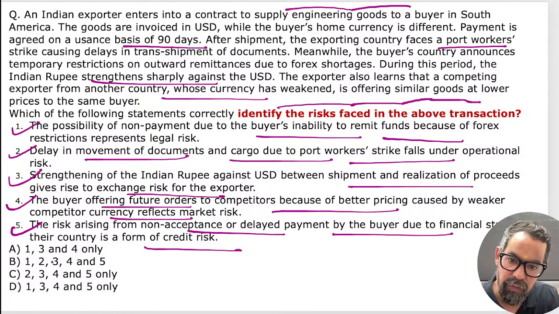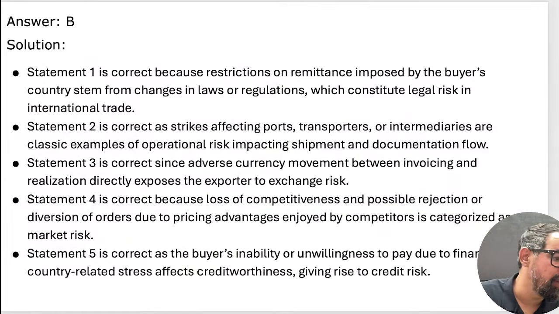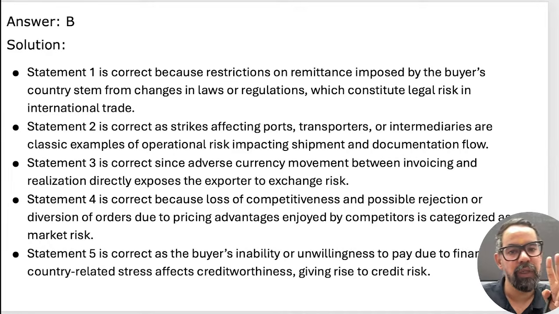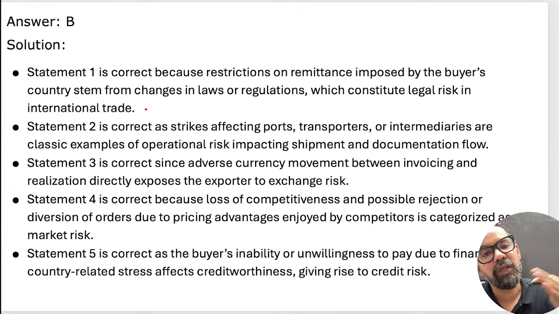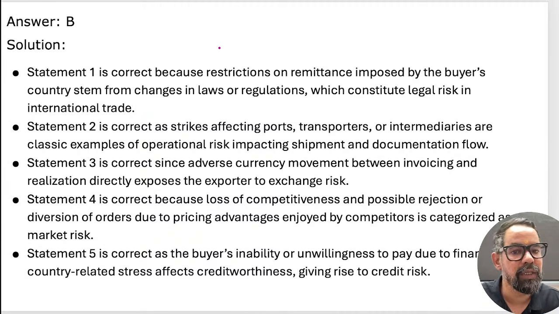How can it be country risk? When the country does not have forex reserves and other things, that can create some issues around this particular one. Okay. Forex restrictions, see, there are two areas. One, when restrictions are imposed by the government, it is legal, or a change in law itself.